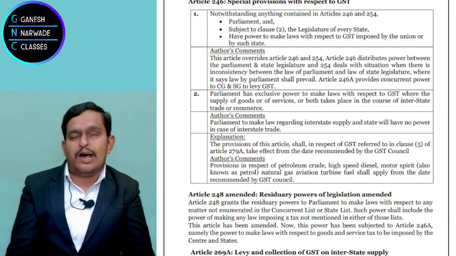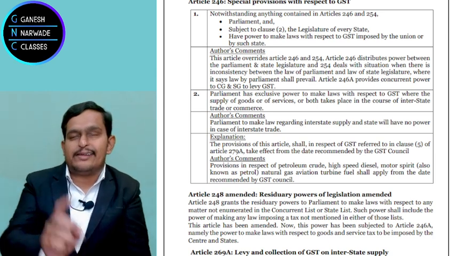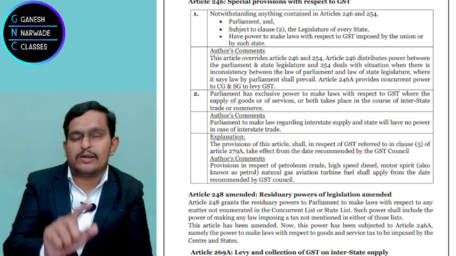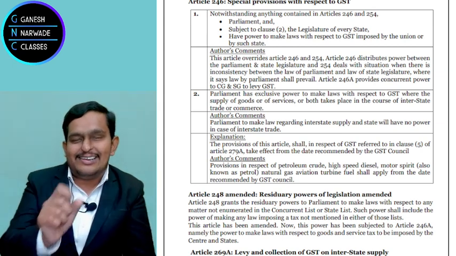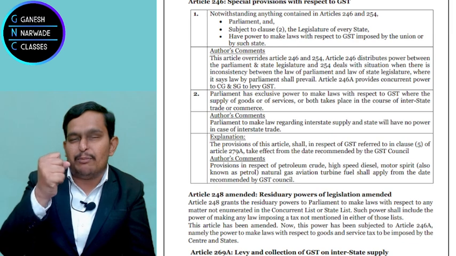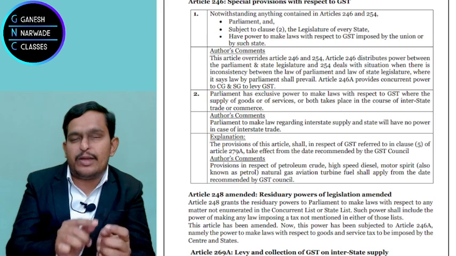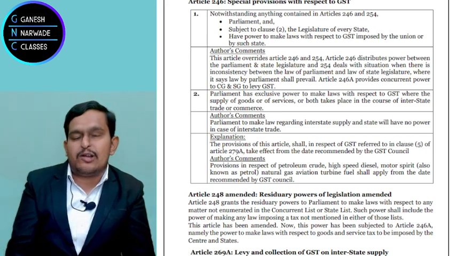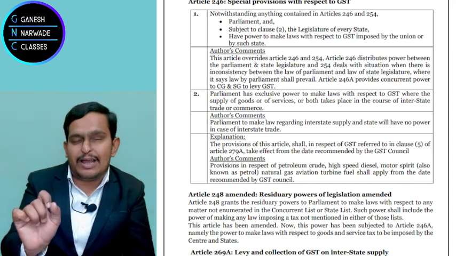Now, we understood Article 246A and 279A Clause 5. Now, 246A talks about what? 246A says, notwithstanding anything contained in 246 and 254. So these 2 articles are sidelined, right? And 246A will be more powerful. Parliament and state legislature have the power to make law in relation to goods and services tax. But the state government cannot make the law in relation to supply of goods and services between 2 states. That means interstate supply. Right?